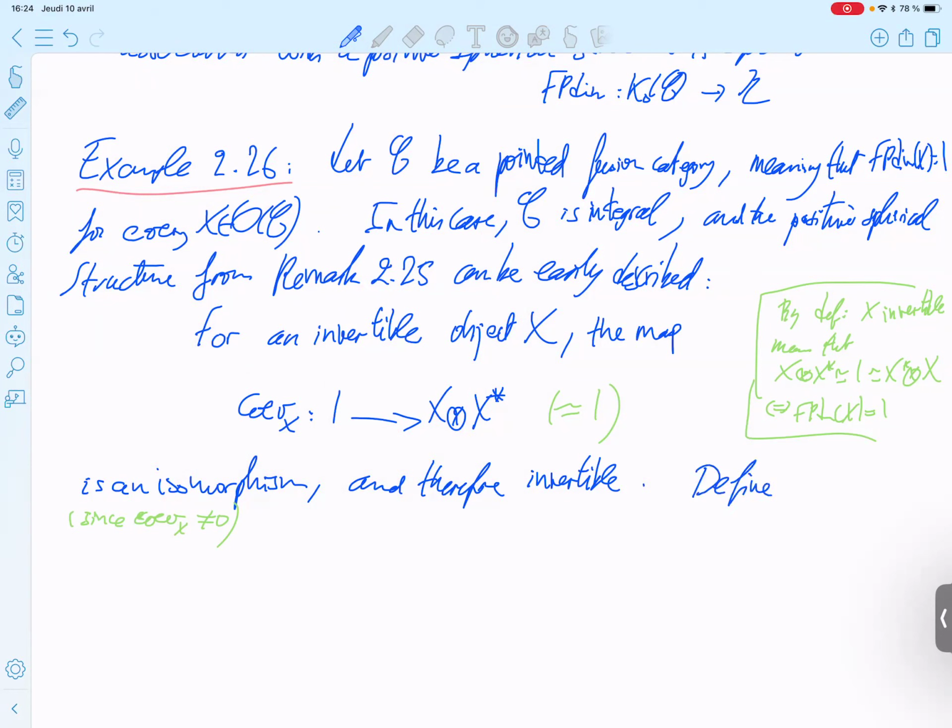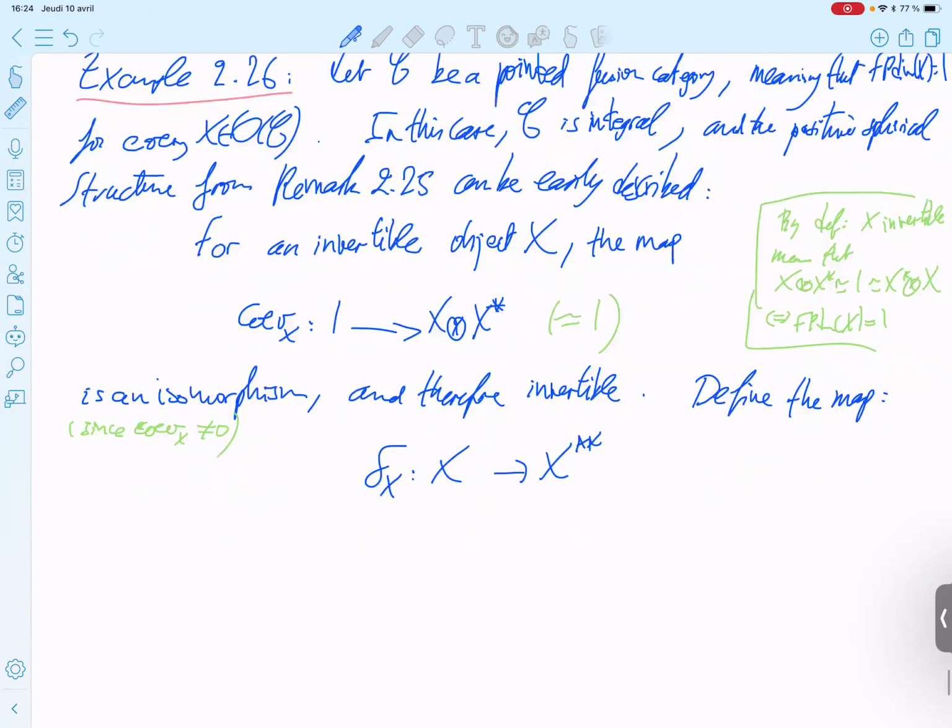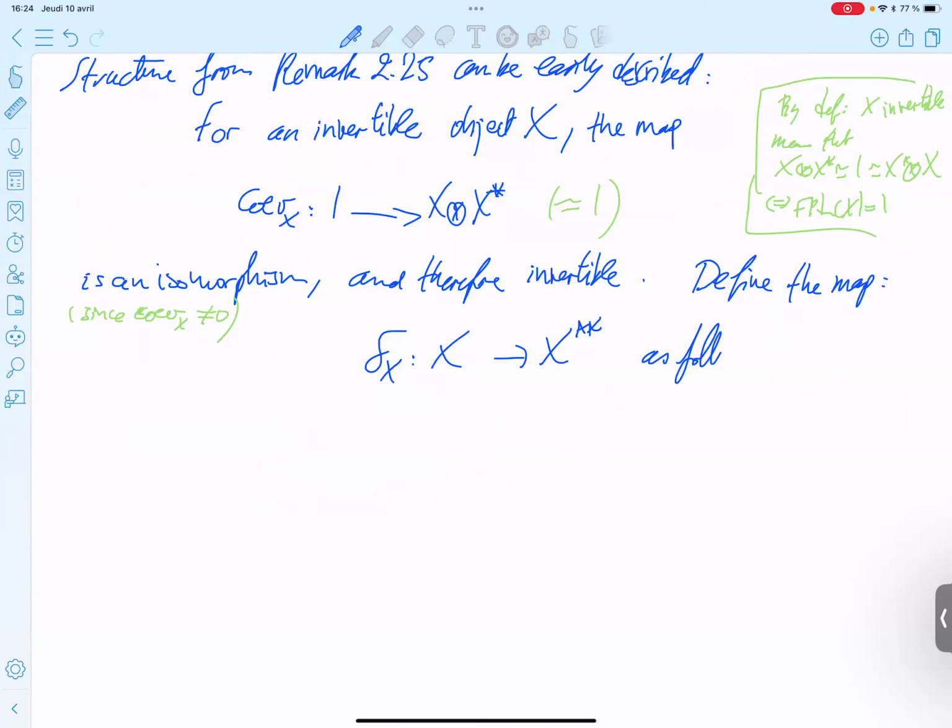So now, to define the map from X to X double star, as follows. You start from X. You apply the identity of X and the co-evaluation map of X star. You get X tensor X star tensor X double star. And then you apply the inverse of the co-evaluation map of X, tensor the identity of X double star.